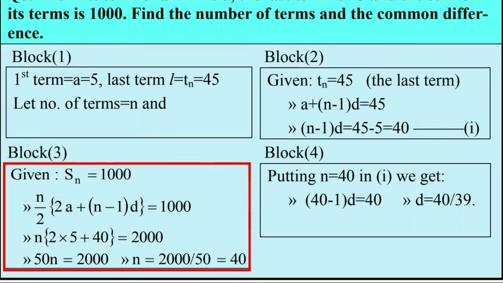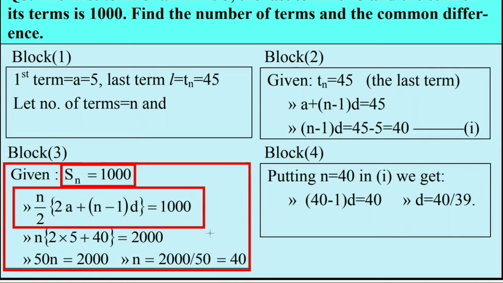Let's observe the third block. In the third block, it is given that the sum of the first n terms in the series is equal to 1000. So according to the formula, the sum of n terms is n by 2 multiplied by 2a plus n minus 1 into d, and that is equal to 1000.